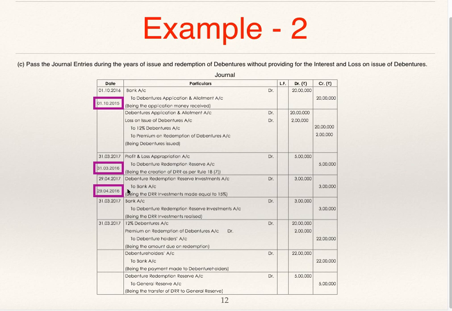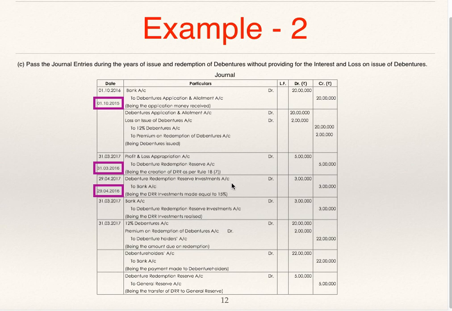Now, when are they redeeming the debentures? 31st March 17. So in that year, before 30th April 16, 31st March 17 they are redeeming. So what is the year? 1st April 16 to 31st March 17. So before 30th April 16 they should transfer, or they should invest, 15%. So this date is again wrong. 29th April 16, investment is to be done.